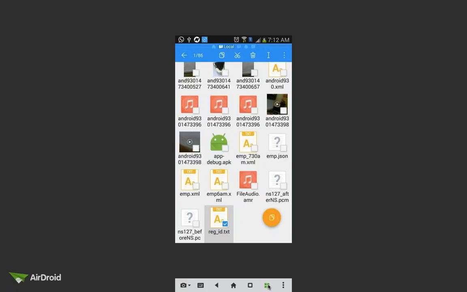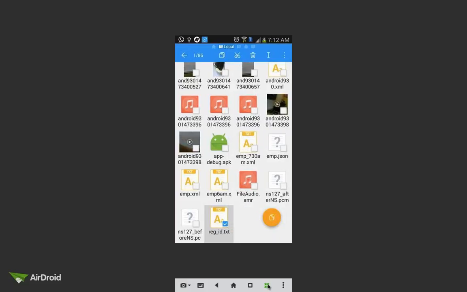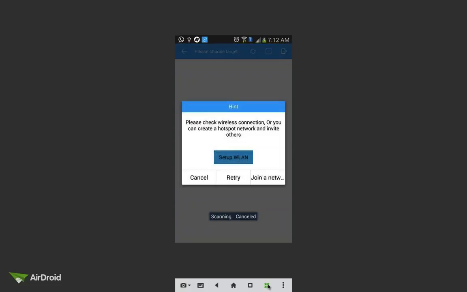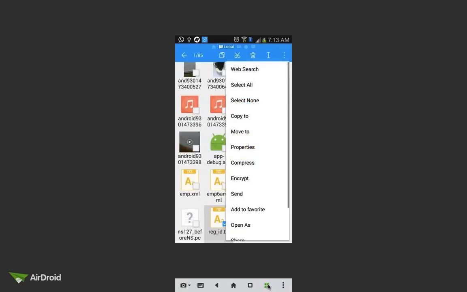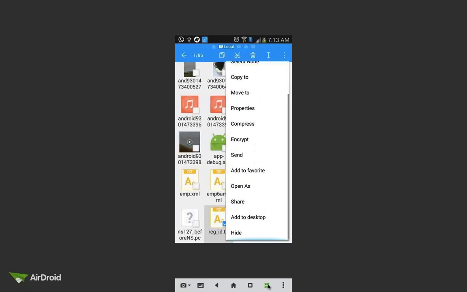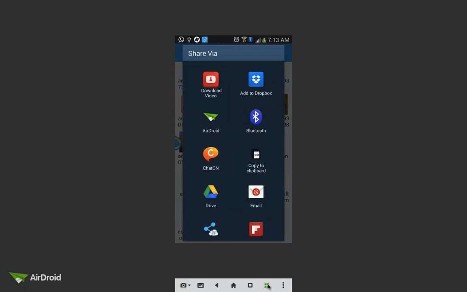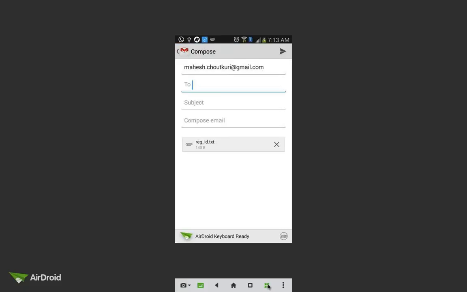Just give me a minute. I'll send this registration ID to my mail account. I'm sending that registration ID to my mail account.